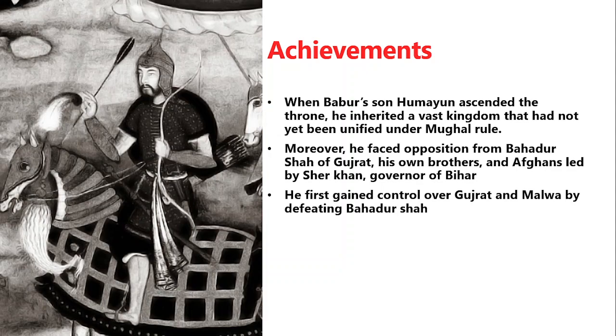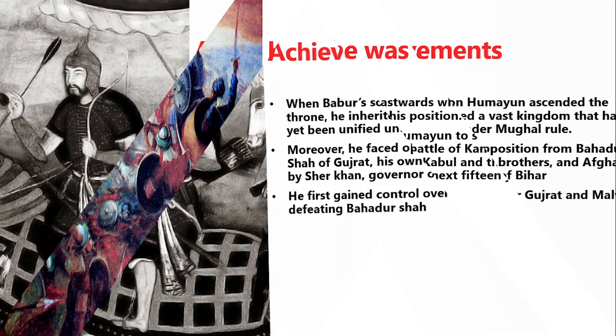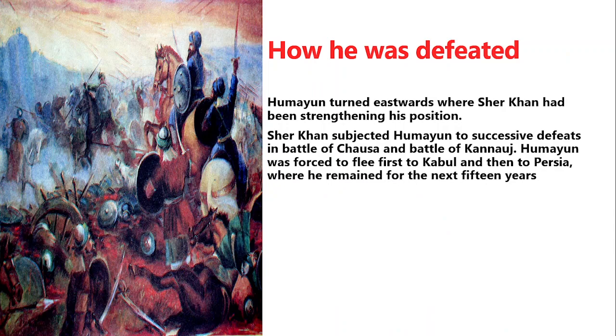Moreover, he faced opposition from Bahadur Shah of Gujarat, his own brothers, and the Afghans led by Sher Shah, governor of Bihar. He first gained control over Gujarat and Malwa by defeating Bahadur Shah. How was he defeated? Humayun turned eastwards, where Sher Khan had been strengthening his position. Sher Khan subjected Humayun to successive defeats in the Battle of Chausa and the Battle of Kanauj. Humayun was forced to flee first to Kabul and then to Persia, where he remained for the next 15 years.